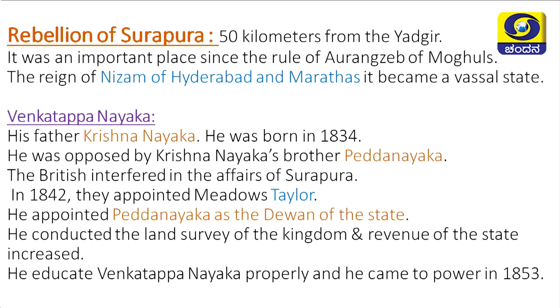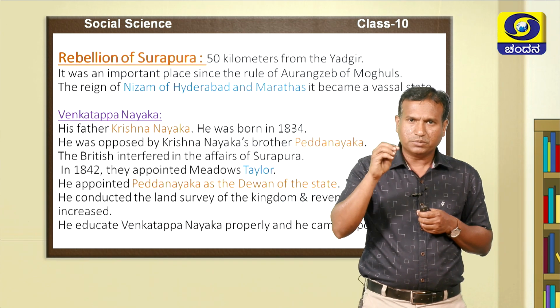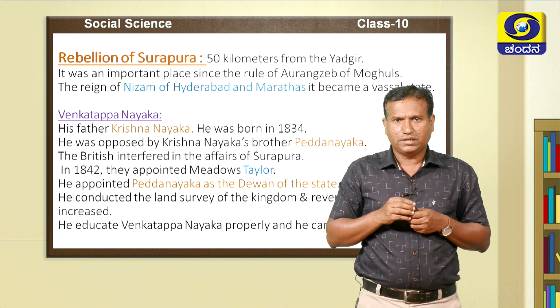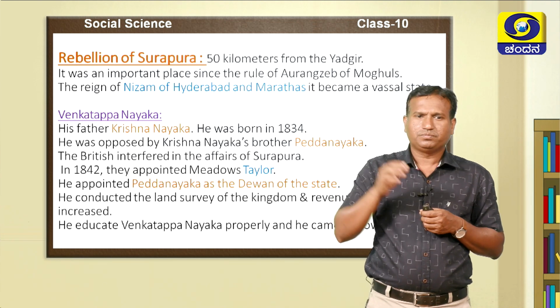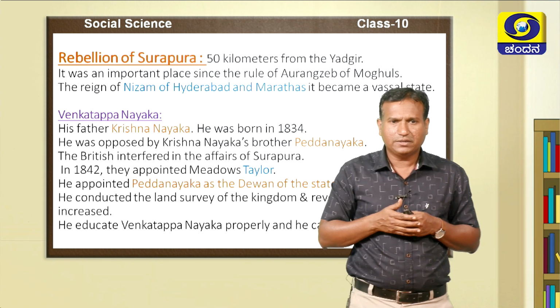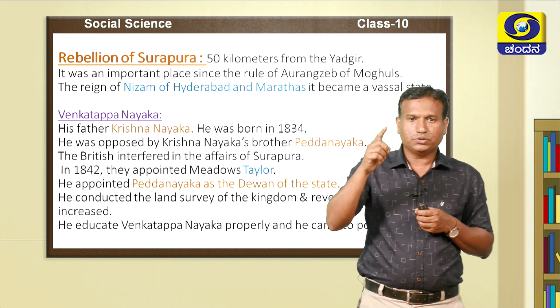By the time Venkatappa Nayaka came to the throne. Who is this Venkatappa Nayaka? He was the son of Krishna Nayaka, born in the year 1834. Soon after he grew up, after the death of his father Krishna Nayaka, Venkatappa Nayaka came to the throne.